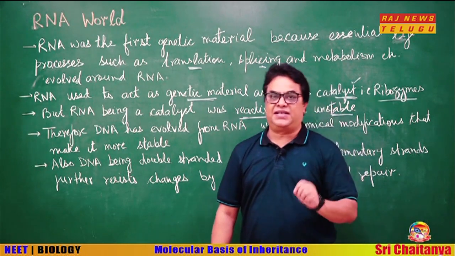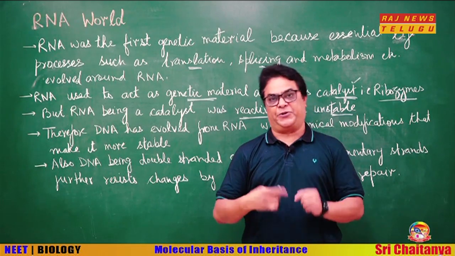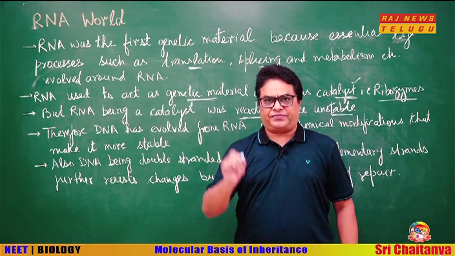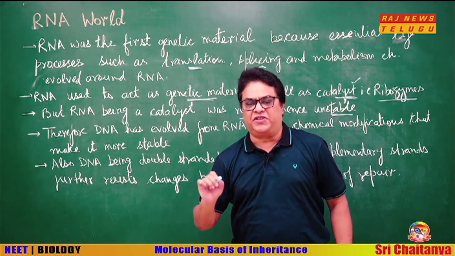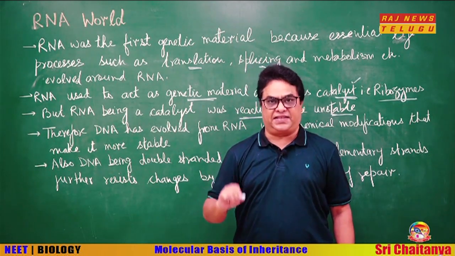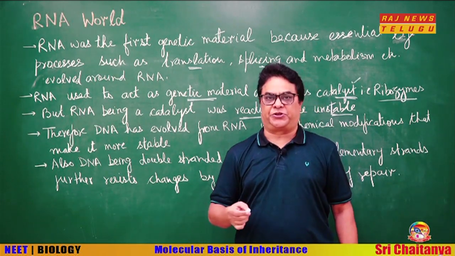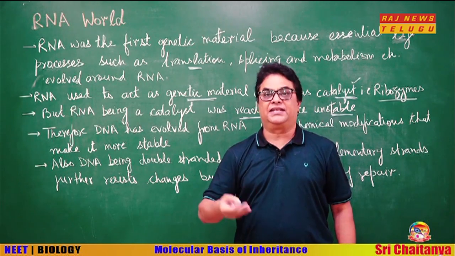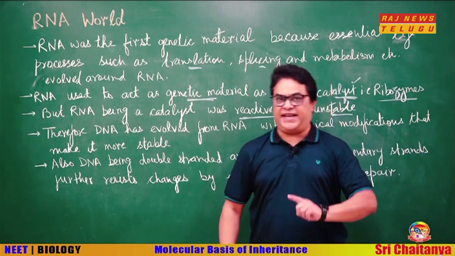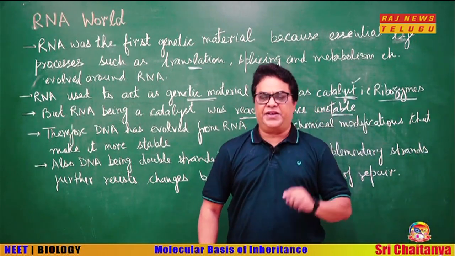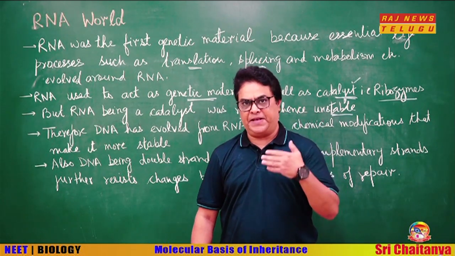Now, remember what these chemical modifications are. The first chemical modification is the change of the pentose sugar. In RNA, there was ribose sugar that had OH at C2, which made it highly reactive, hence less stable. But in DNA, the pentose sugar is deoxyribose sugar. As a result, it is less reactive and more stable. So, the first change was this. The second change was that in the pyrimidines, uracil was replaced by thymine. This provided additional stability to DNA.